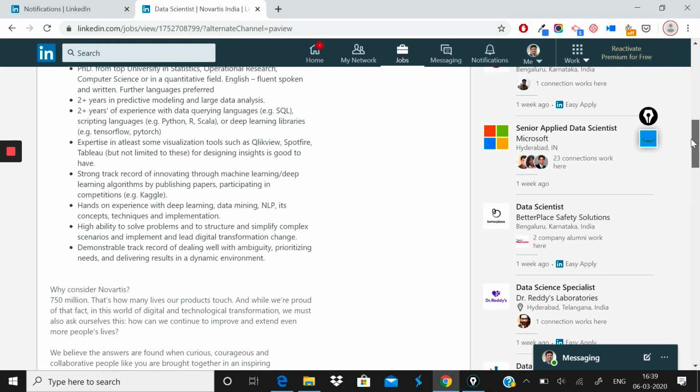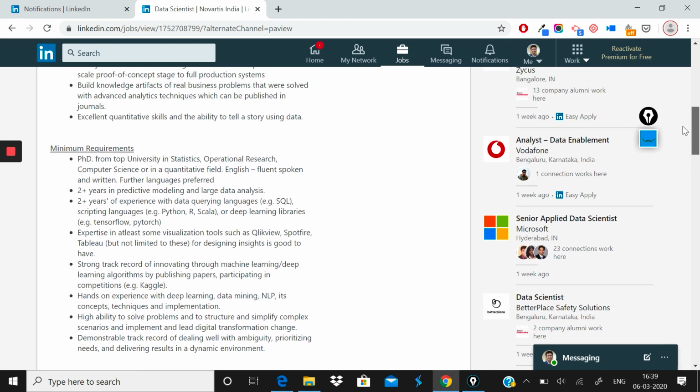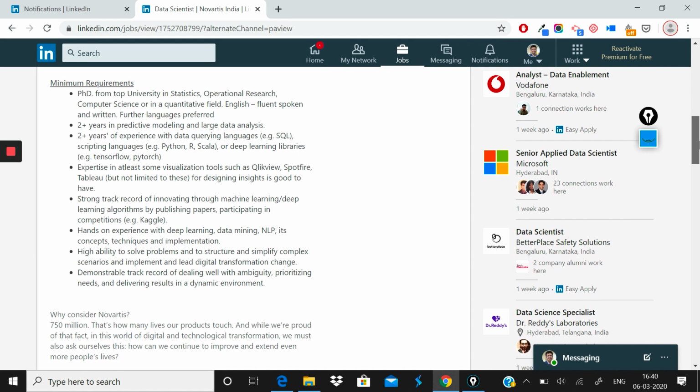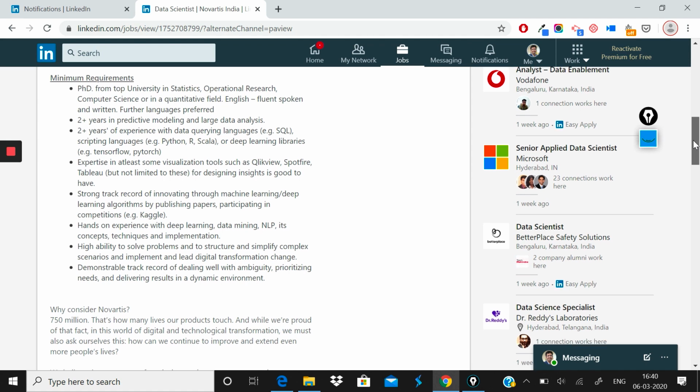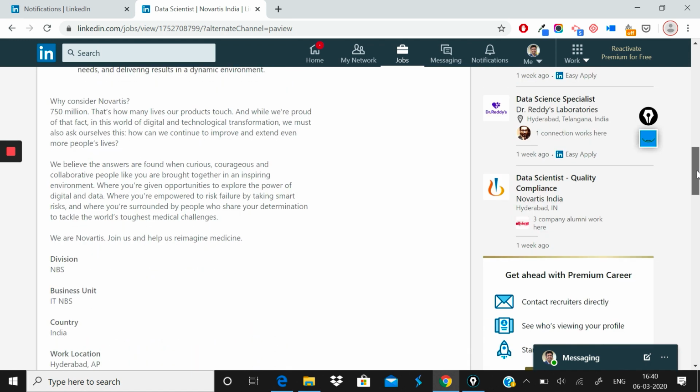But overall, from what you have seen in this video, the company's requirements are more towards end-to-end data science, large-scale data science, production-based data science. And they're more focused not so much on years of experience, like 5 or 7 years, as we have seen in some other job descriptions, but they want you to have a PhD or a master's level degree, right?